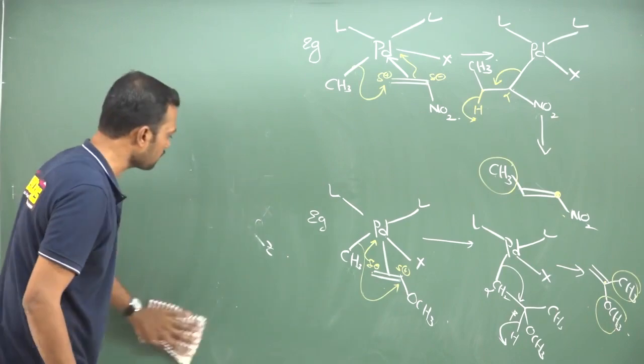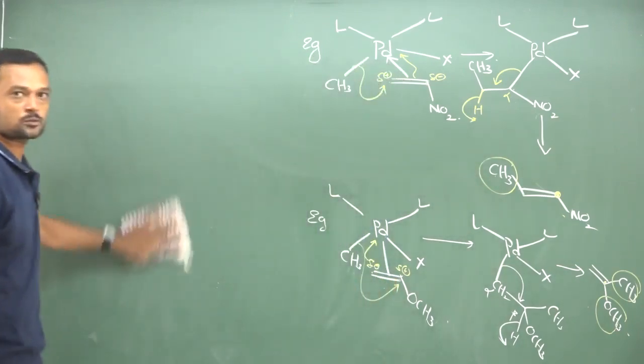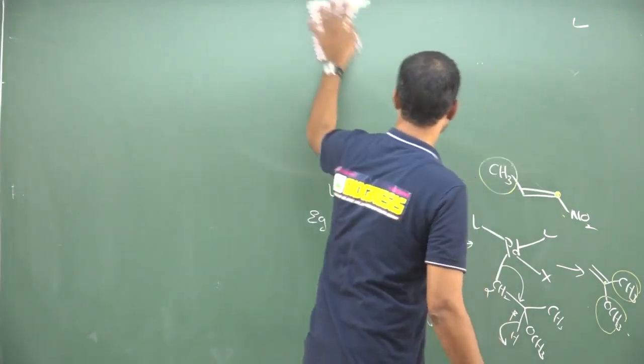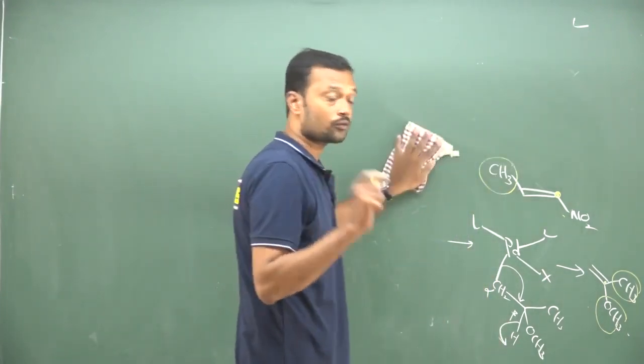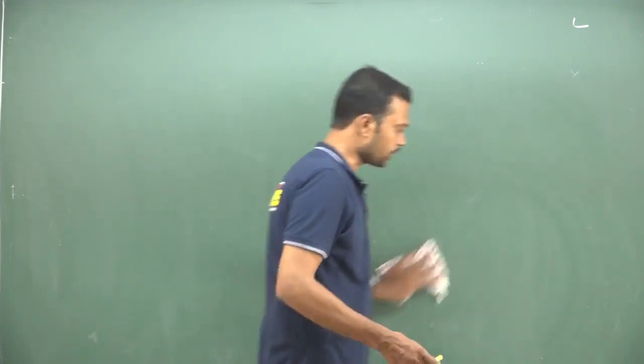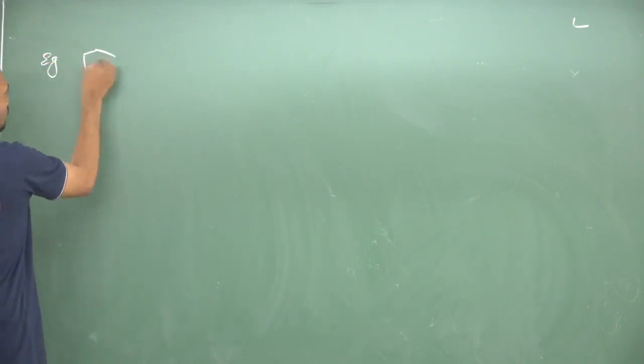And one more thing is syn elimination and insertion of the double bond, and finally you may expect a syn product here. And these points are not applicable for intramolecular reactions. In intramolecular reactions, you may always expect a 5-membered ring as the major product. I will give an example, just go through it. You can enjoy this concept very easily if you know these points.